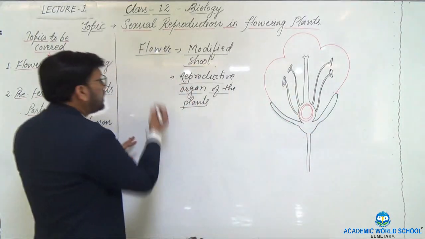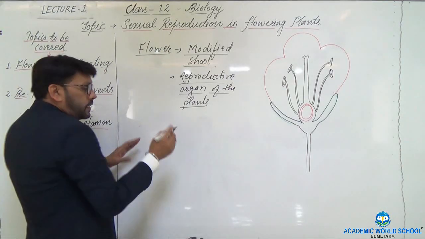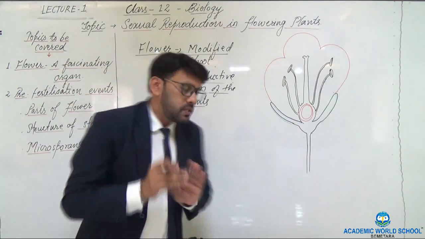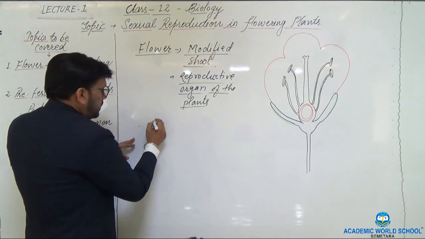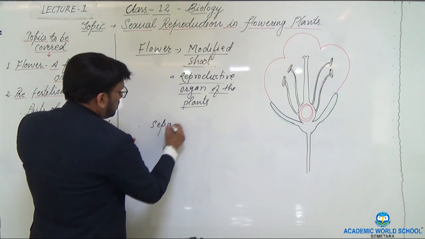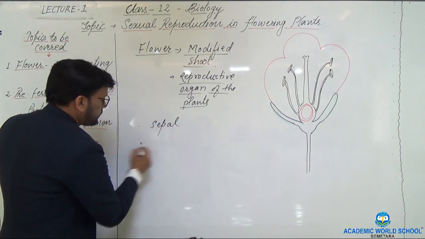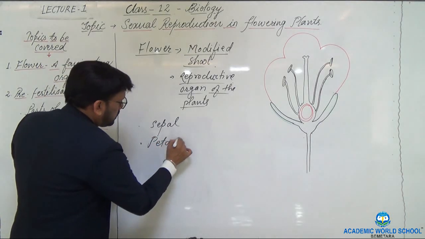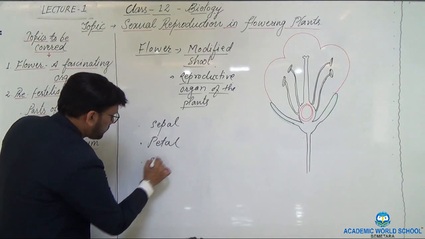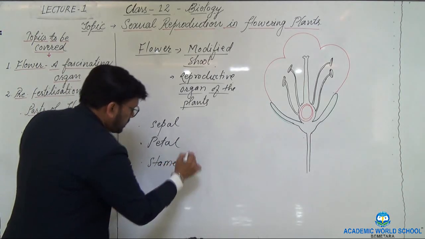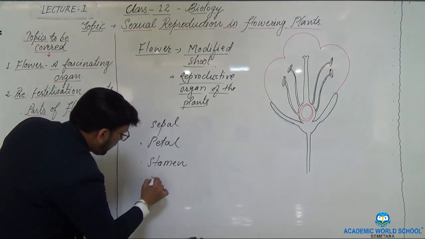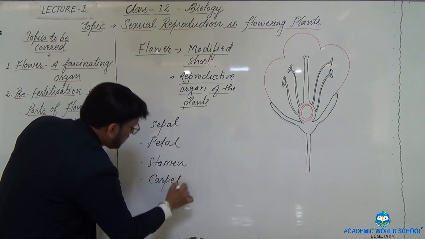Basically, the flower has four major whorls. What are these? The sepal, the petal, the stamen, and the carpel.